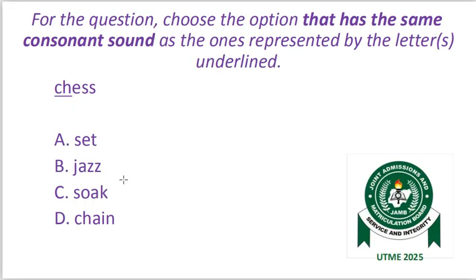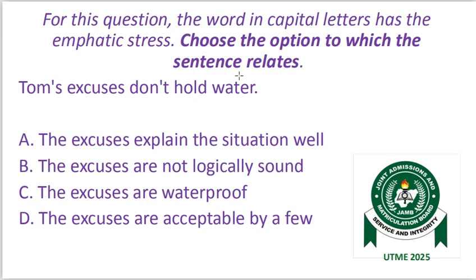The next question is based on test of orals. For this question, choose the option that has the same consonant sound as the ones represented by the letters underlined. We have the word chess. The letter C and the letter H are underlined. These underlined letters realize the sound ch. A, set. B, jazz. C, soak. D, chain. Of course, that's the correct option. Chess, chain. Ch, ch.